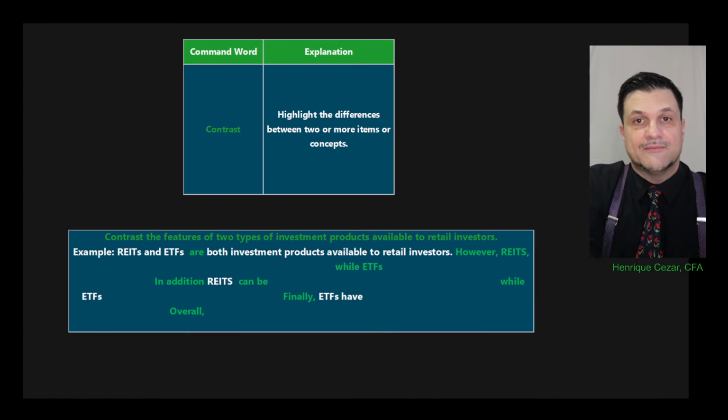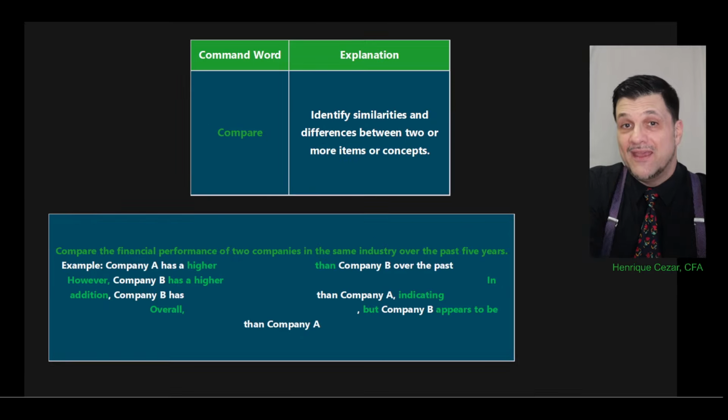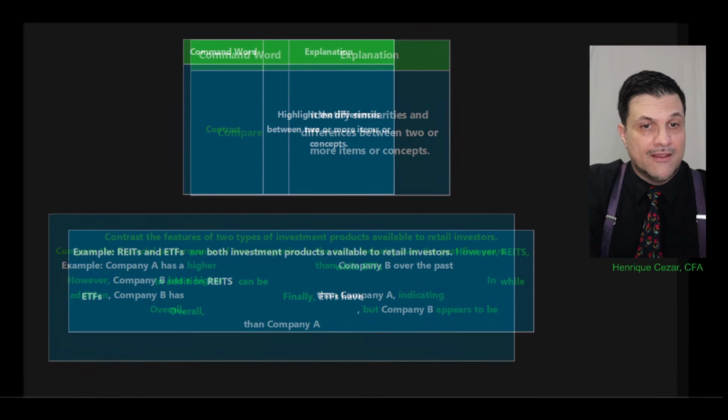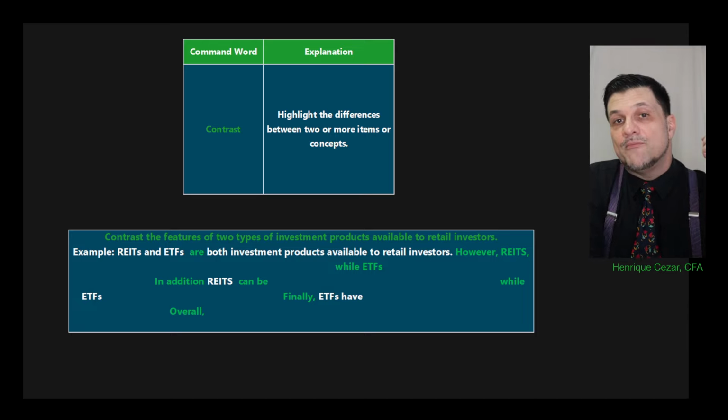As I had mentioned to you, contrast highlights the differences. So look at this, friends. If you want to do a compare, make sure that you put similarities as well. Not only differences, but similarities. That's going to give you the feeling of comparison, because if you do not put similarities, it becomes a contrast, and then you're not answering the compare question.